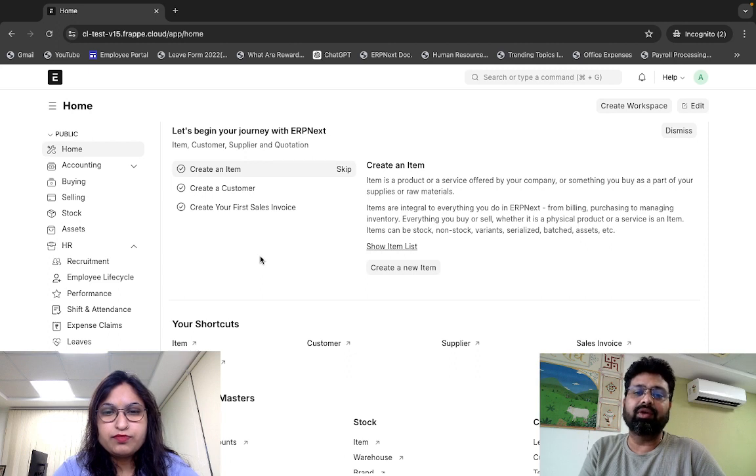So I hope, guys, you also get to know how to automate the leave policies for our probationary employees. To know more, please reach out to us on the contact details mentioned in the caption.